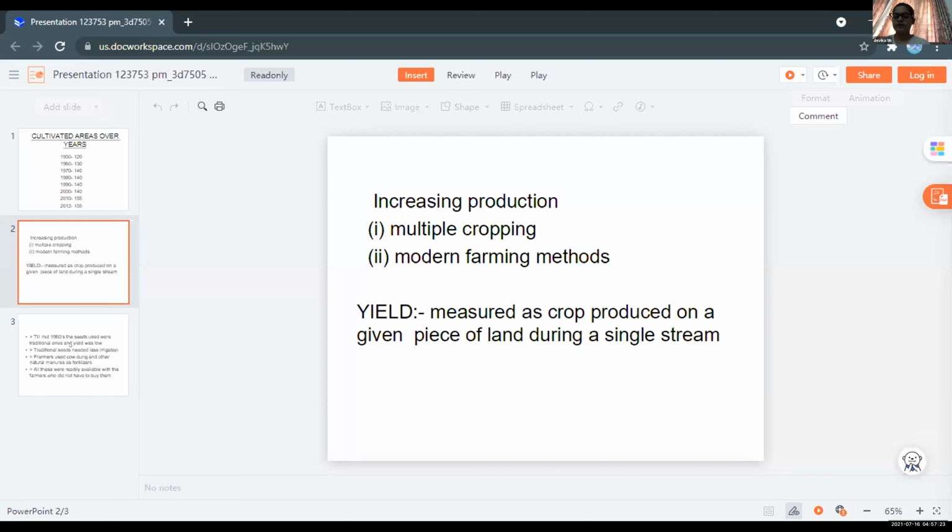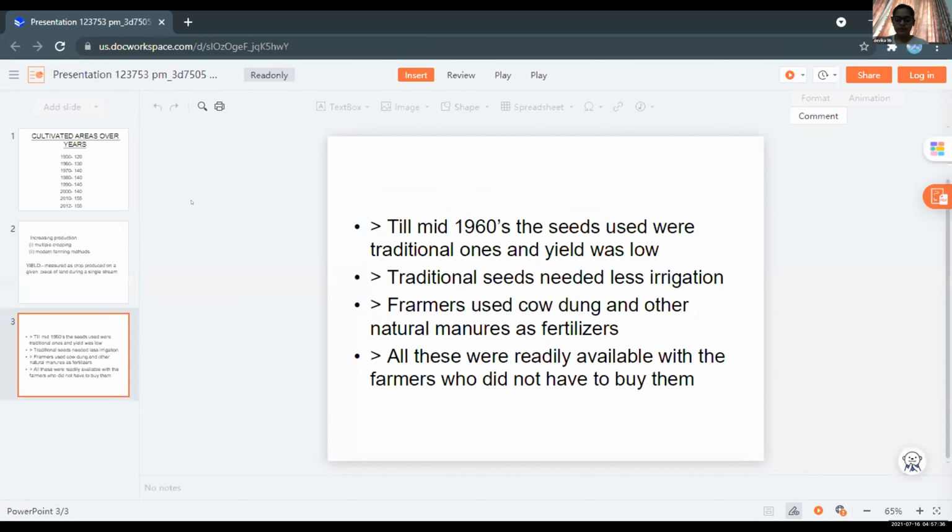One way of increasing production from the same land is by multiple cropping, and the other way is using modern farming methods for higher yield. Yield is measured as crop produced on a given piece of land during a single season. Till the mid 1960s, the seeds used were traditional ones and the yield was low. Traditional seed needed less irrigation. Farmers used cow dung and other natural manure as fertilizer. All these were readily available with the farmers who did not have to buy them. That's it. Thank you.